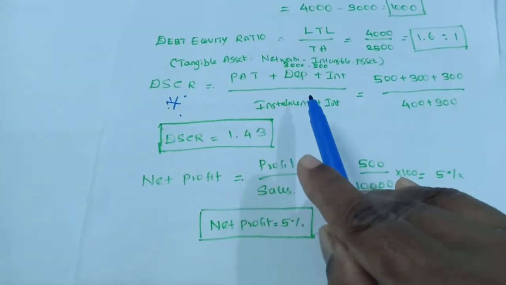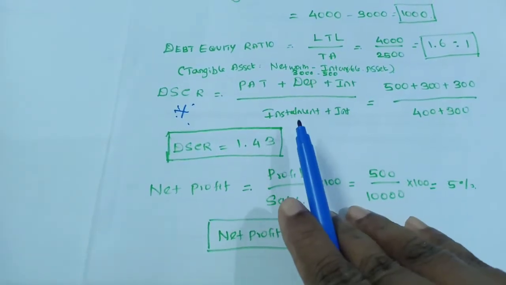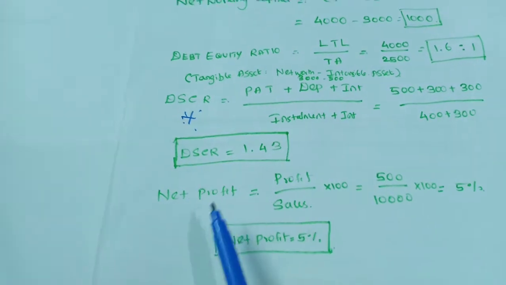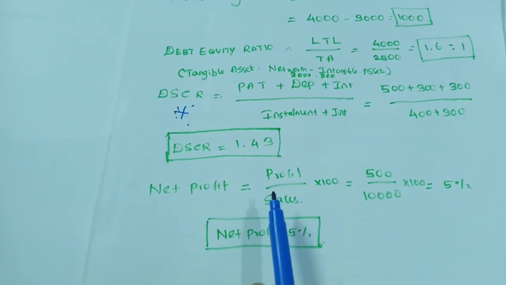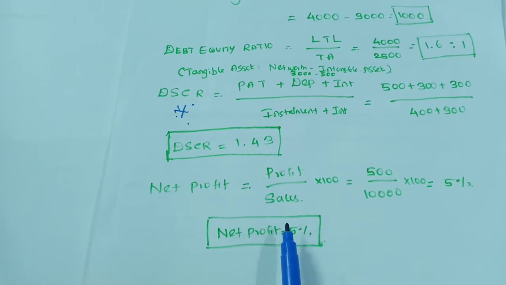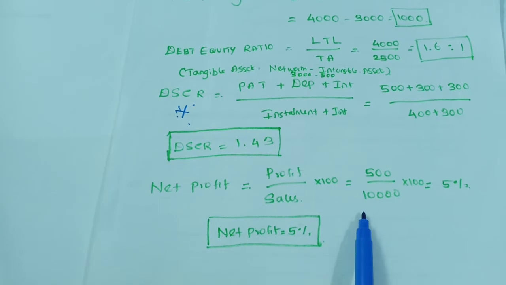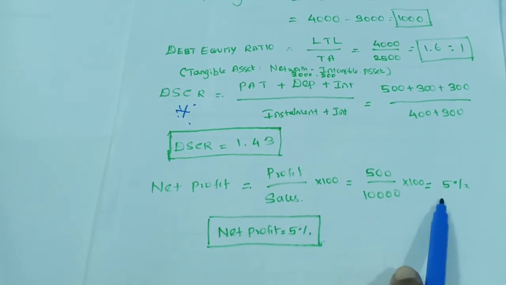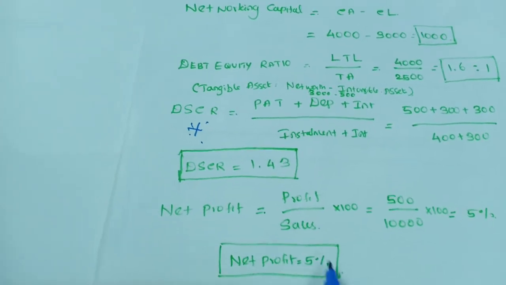Please remember this formula, friends. Profit after tax plus depreciation plus interest divided by installment plus interest. Next one, net profit. The formula for net profit is profit divided by sales into 100. Our profit is 500 divided by sales 10,000 into 100. So 5%. So our net profit is 5%.